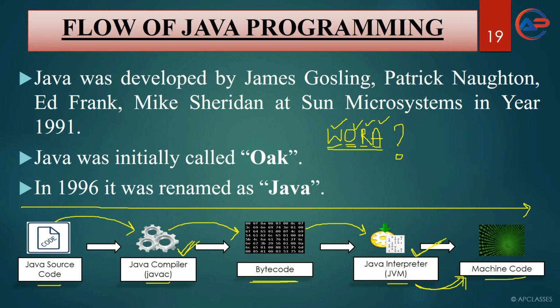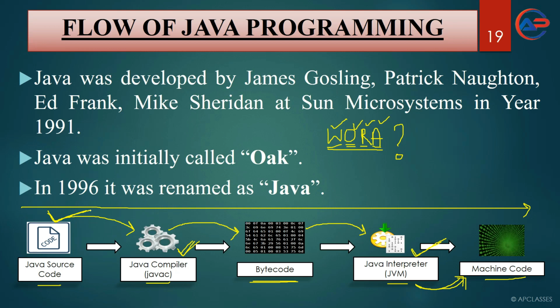A question can come like this: what do you understand by WORA? The answer is, WORA stands for write once, run anywhere. When a software is developed using Java, once the program is written, it can run on any environment, on any operating system.